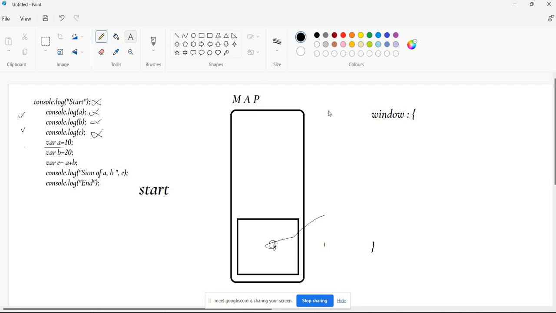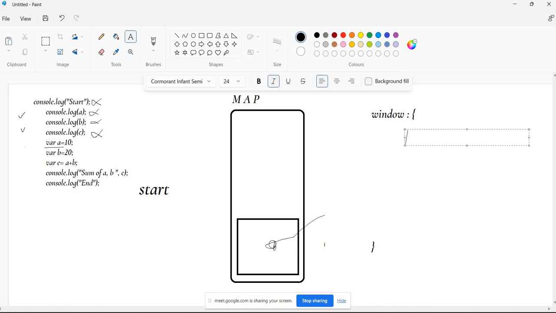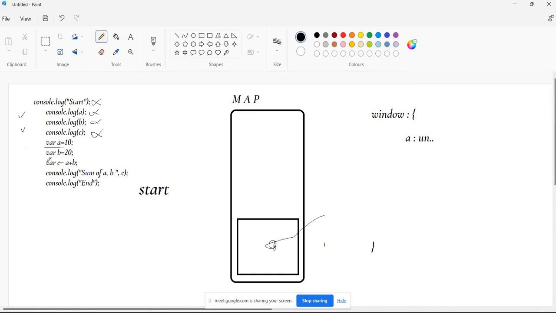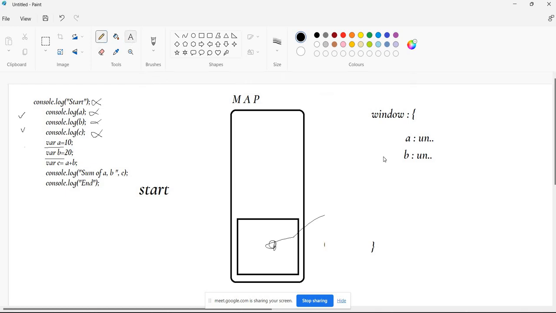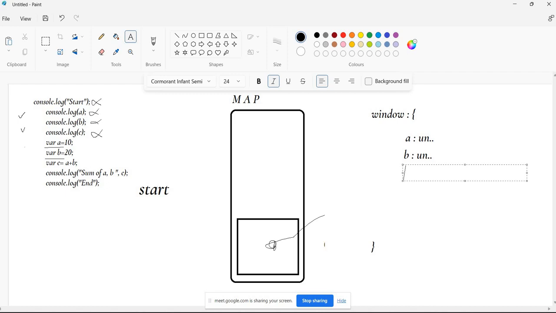Declaration of a has been done here. What is the value of a? Undefined. Fine. Then what about the next line? The declaration of b has been done here, and b is assigned undefined. Very good. What about the line where c is equal to a plus b? What will the value of c be here? Again, it will create undefined.